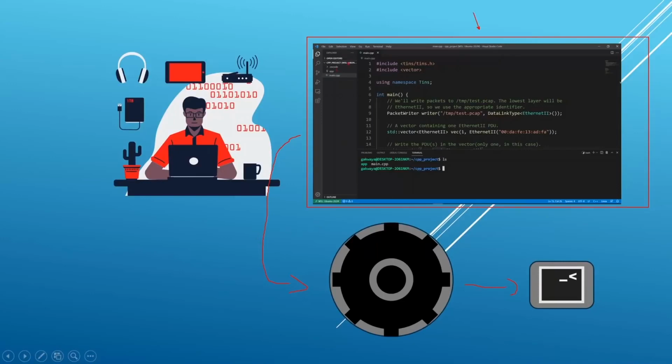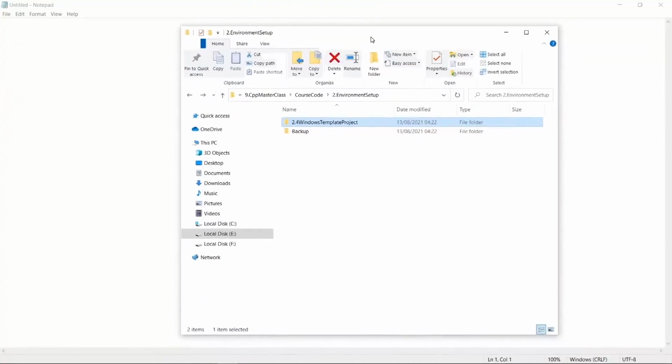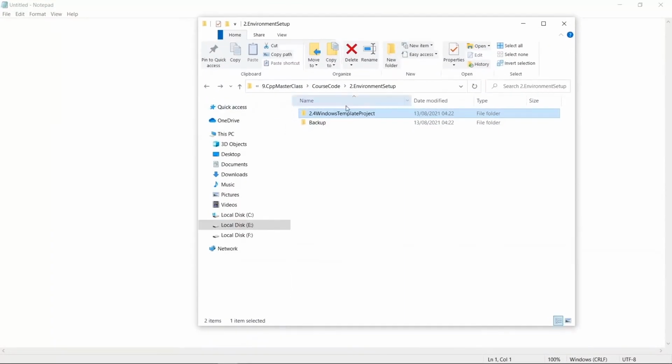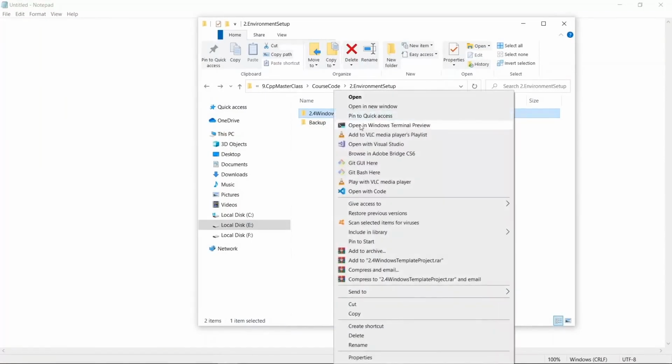Now we're going to connect the IDE to the compiler to make it really easy to compile C++ applications using these tools here. What I am going to do is really set up a template project we're going to be reusing throughout this course here. So I am going to go on a folder in my system, and I am going to right click on the folder and say open with Visual Studio Code.